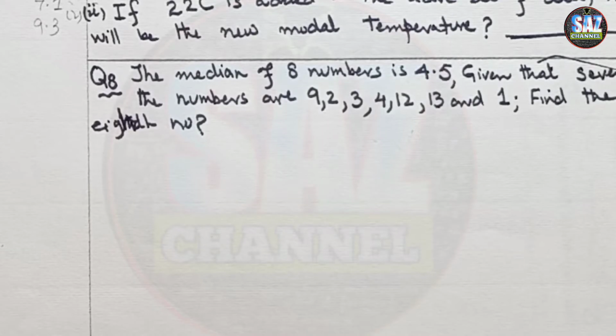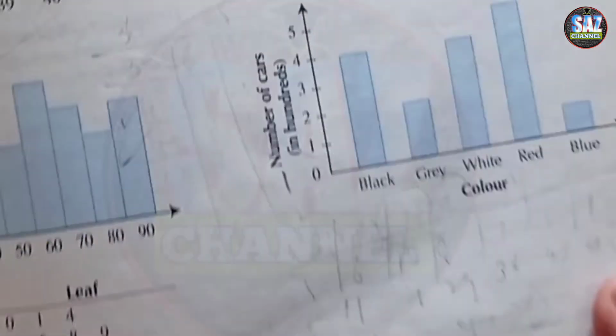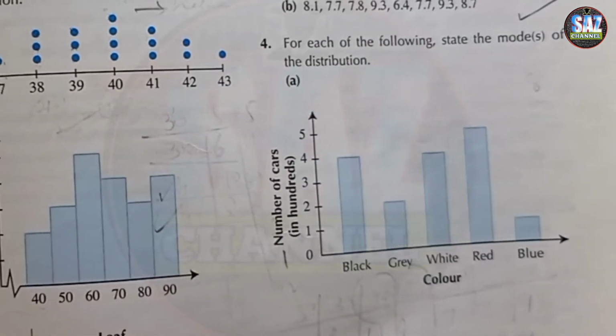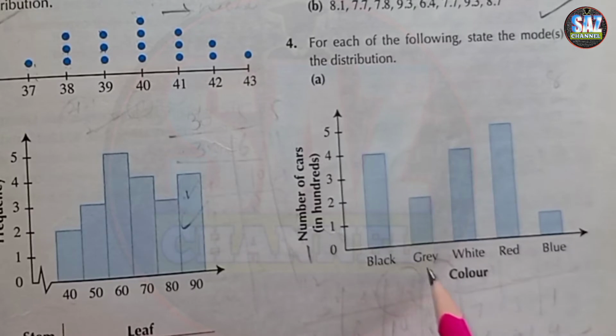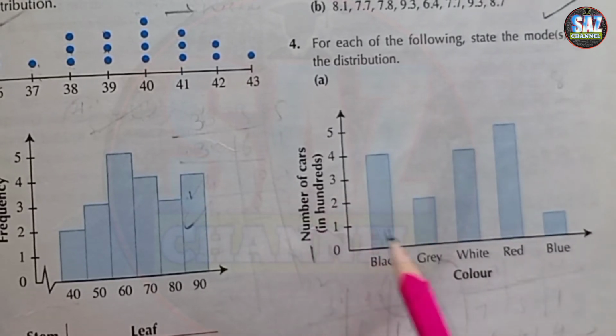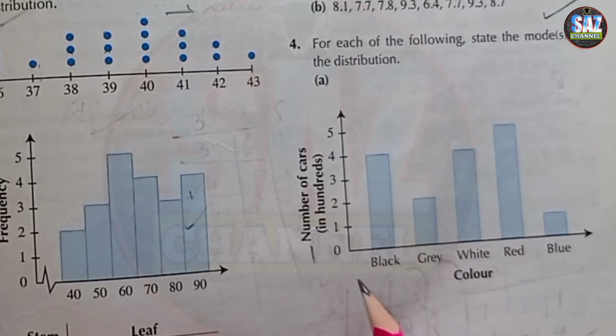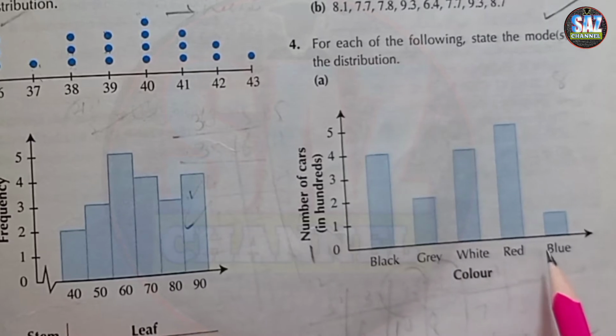Coming to question number 4. Question 4 says: for each of the following, state the modes of the distribution. The question is about a graph. I'm keeping my book under the camera. Now try to understand. The graph is given for different colors: black, gray, white, red and blue, and the frequencies are given, the number of cars which have the colors black, gray, white, red and blue.